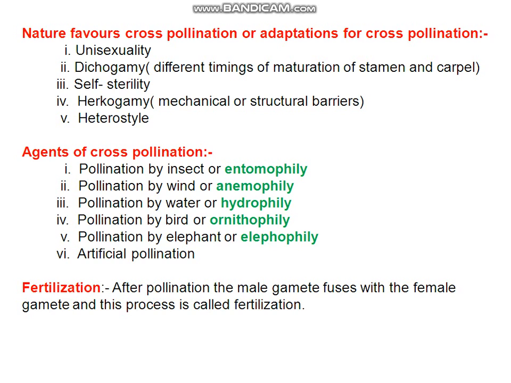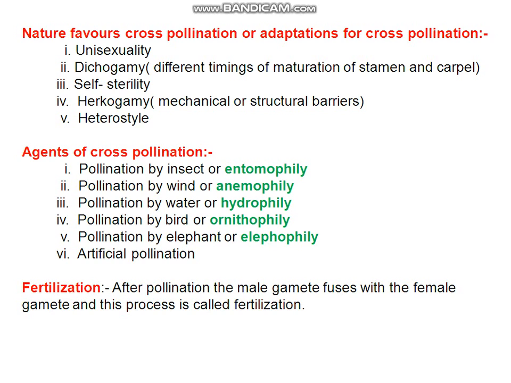Then herkogamy, that means mechanical or structural barrier. In some flowers, the pollen of a flower cannot reach the stigma of the same flower due to some covering on the stigma, which acts as a mechanical barrier. I think you understood.